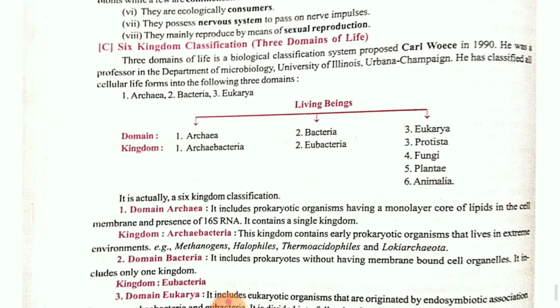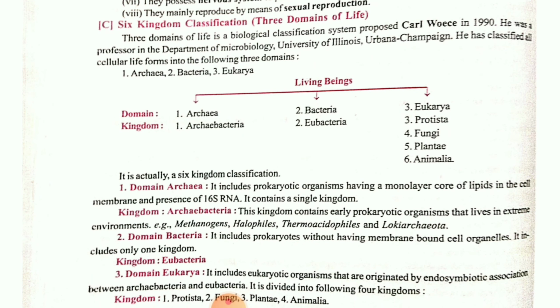Then, children, we have seen six kingdom classification also. Though it is not that important, you should know Carl Woese in the year 1990 gave these three domains. What are the three domains? Living organisms are classified into three: archaea, bacteria and eukarya. This archaea includes archaebacteria. Archaebacteria, children, are generally ancient bacteria such as halophiles, methanogens, thermoacidophiles, which survive in extreme conditions. Then the second category is bacteria, along with that eubacteria.